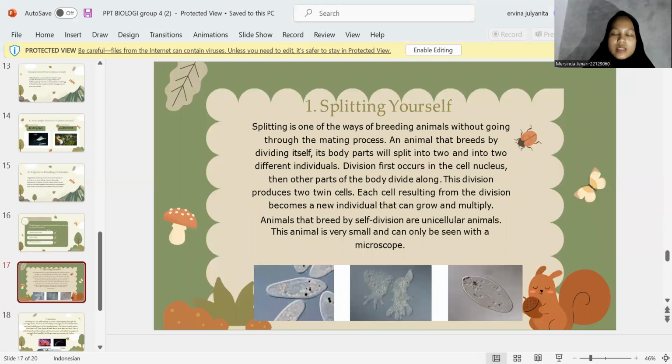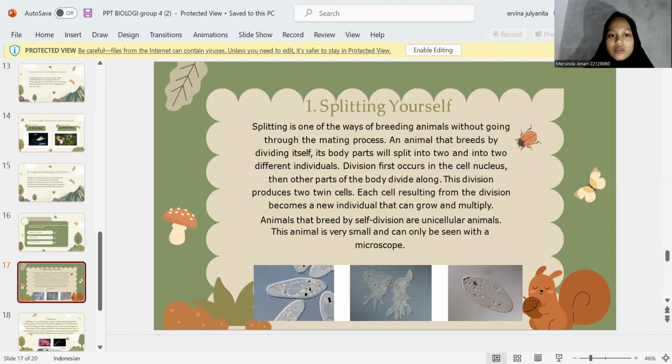Okay, the first is splitting itself. Splitting is one of the ways of breeding animals without going through the mating process. An animal that breeds by dividing itself has its body split into two different individuals. Division first occurs in the cell nucleus, then other parts of the body divide.